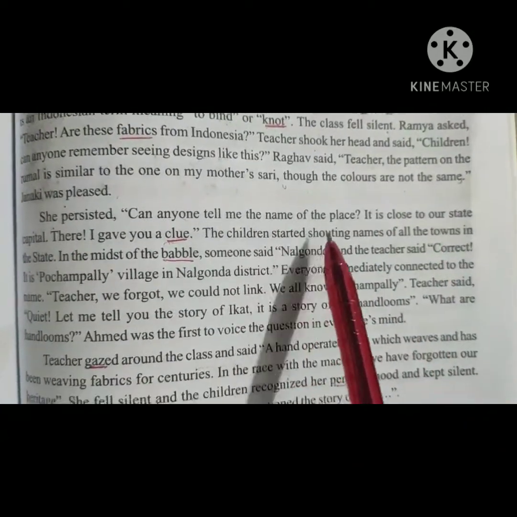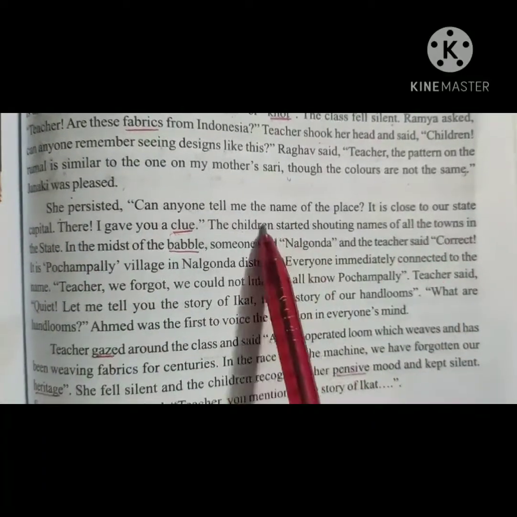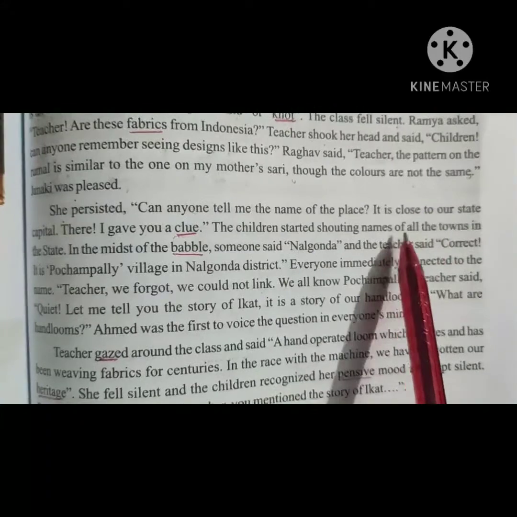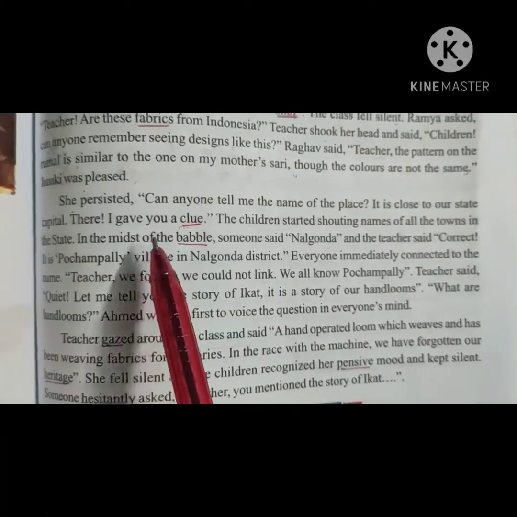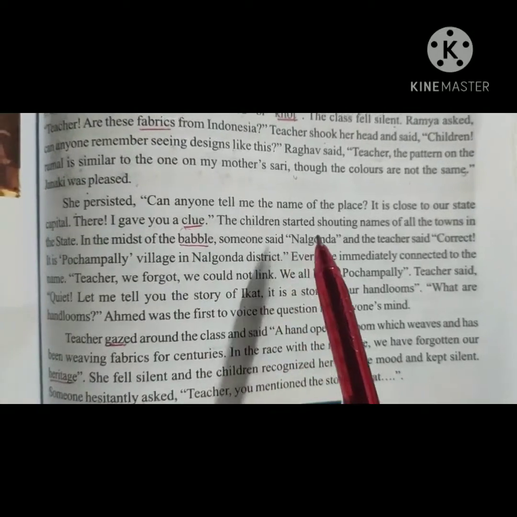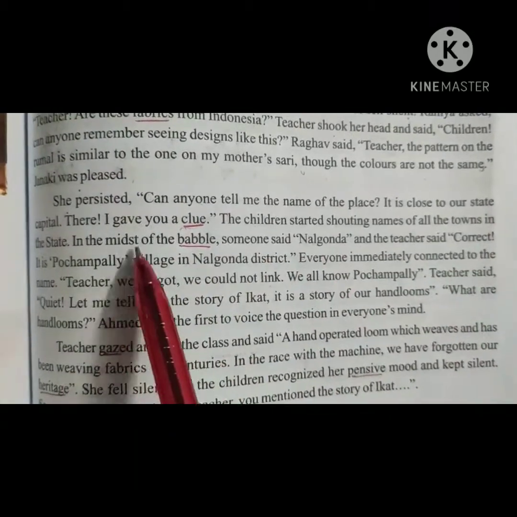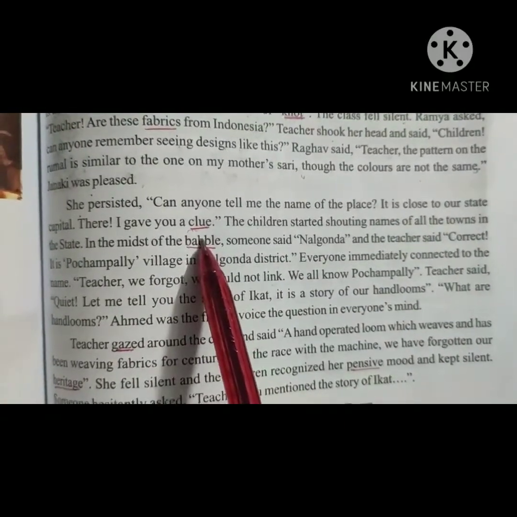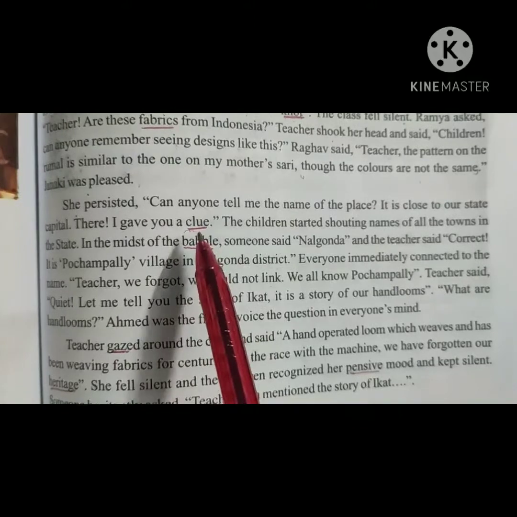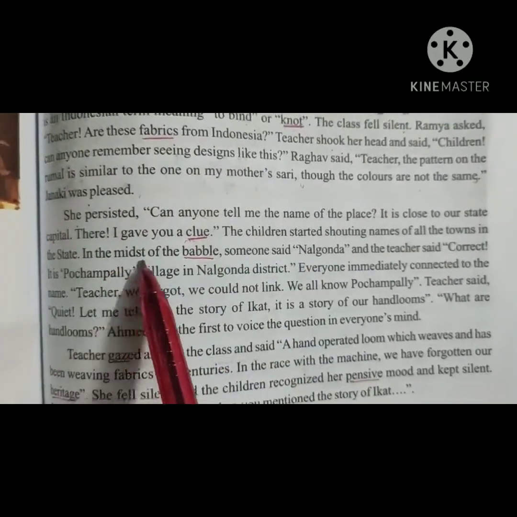The children started shouting names of all the towns in the state. In the midst of the babble, someone said Nalgonda and the teacher said correct. The babble means a talk that is difficult to understand, everybody shouting one by one.